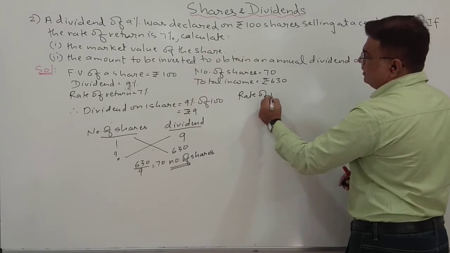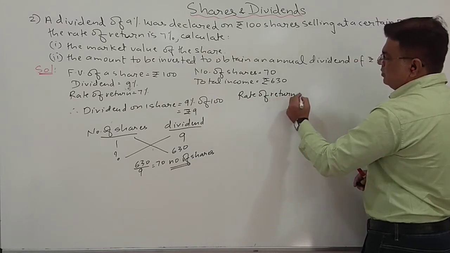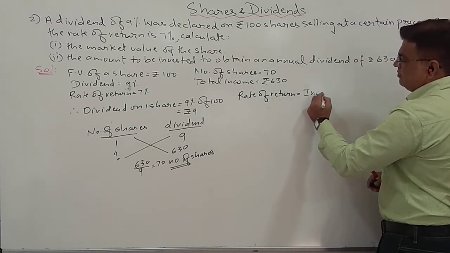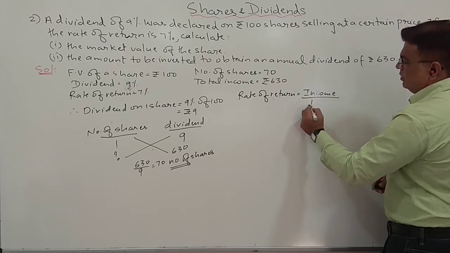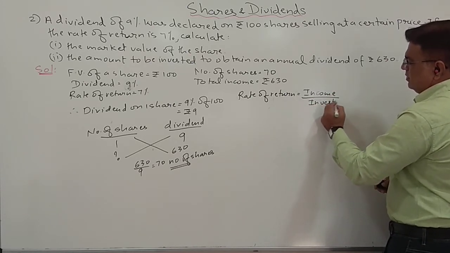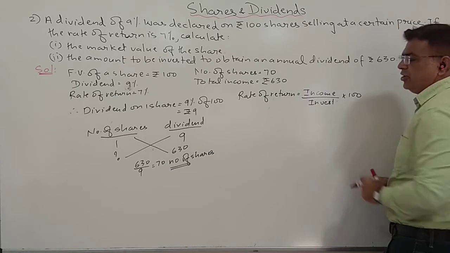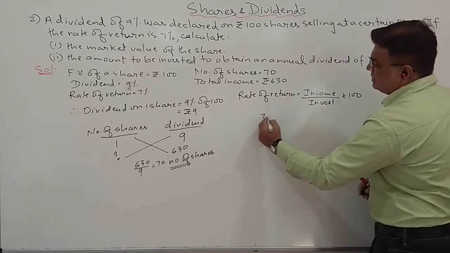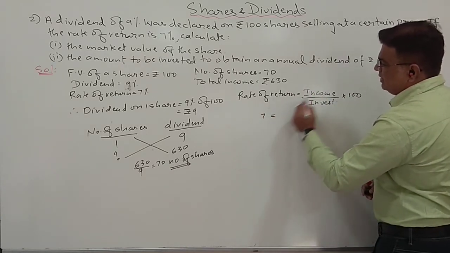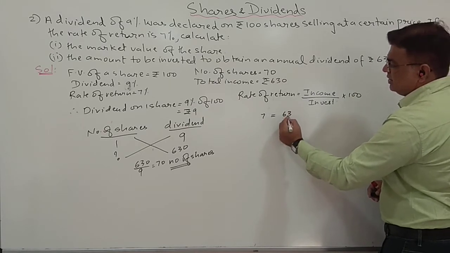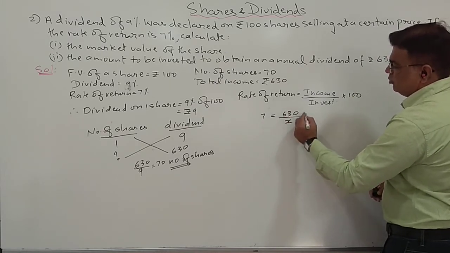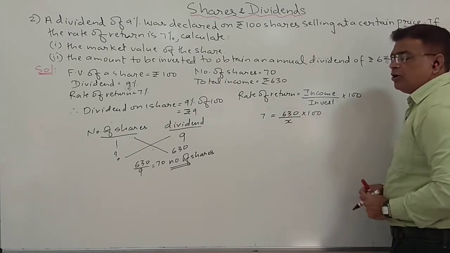Now how do you find rate of return? We know it is income upon investment into 100. I know the rate of return is 7%, so it will be 7 equals my total income 630 upon investment, which I don't know, into 100.